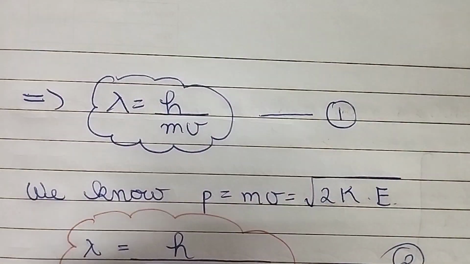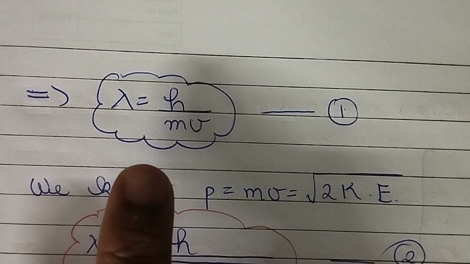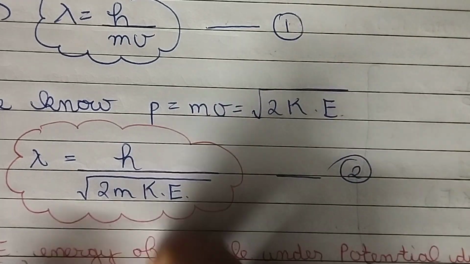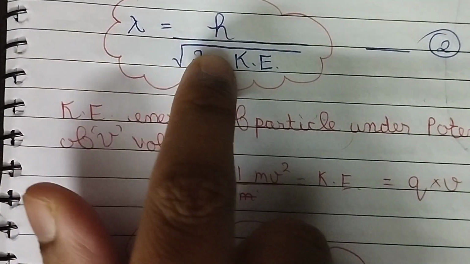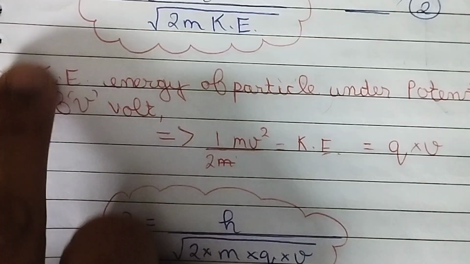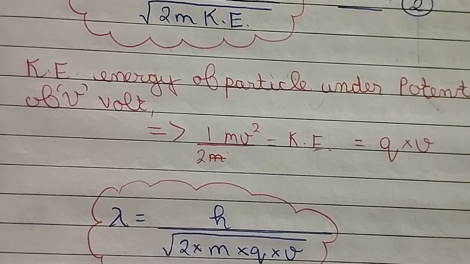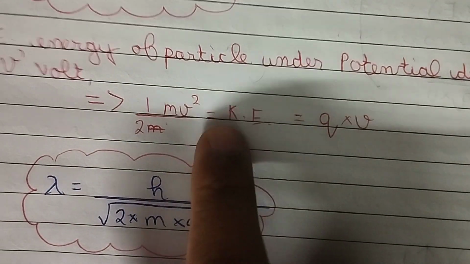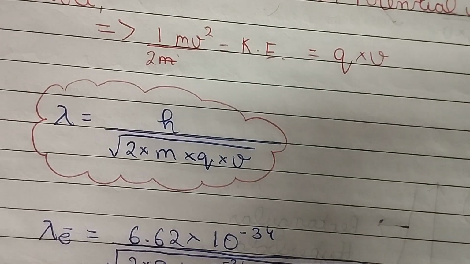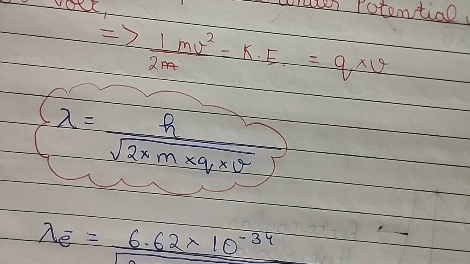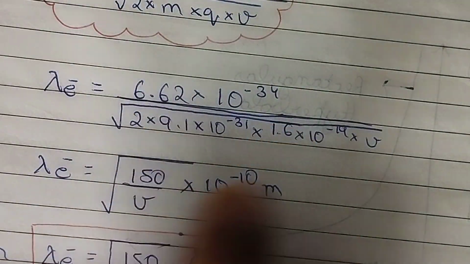Now we're going to understand different forms of this equation. Lambda is equal to h by mv. We know p is equal to mv, that is square root of 2 into mass into kinetic energy. Similarly, lambda can be written as h divided by square root of 2 into mass into kinetic energy. This is one way of writing. For the kinetic energy of a particle in a potential difference of V volt, we know half mv square is equal to kinetic energy, and this kinetic energy is equal to q into V. Replace that. We get lambda is equal to h divided by square root of 2 into mass into q into V. You get this horrible expression.